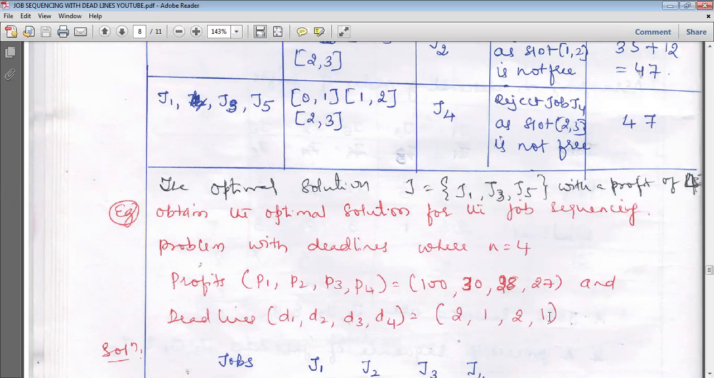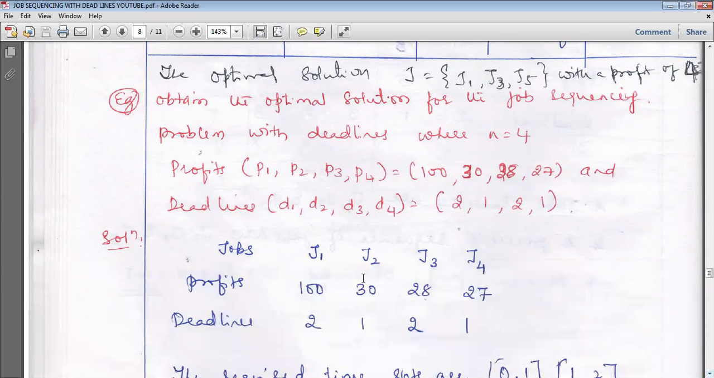See, the first step is to check whether the profits are in decreasing order. Yes, we have J1 is 100, J2 30, J3 28, J4 27. Yes, it's decreasing. In the previous example it was not in decreasing order, but in this example they are. So we'll keep it as it is. The jobs have not changed, the sequencing is not changed, so the deadlines also will be the same.